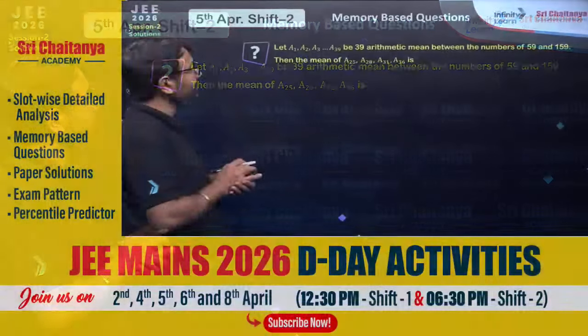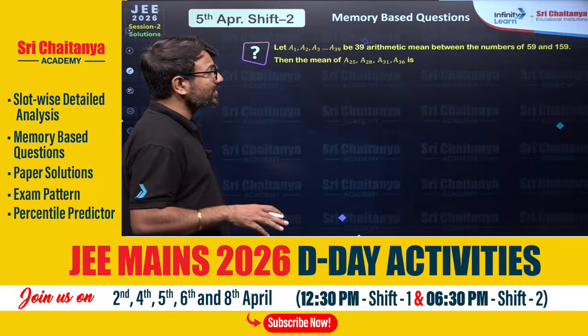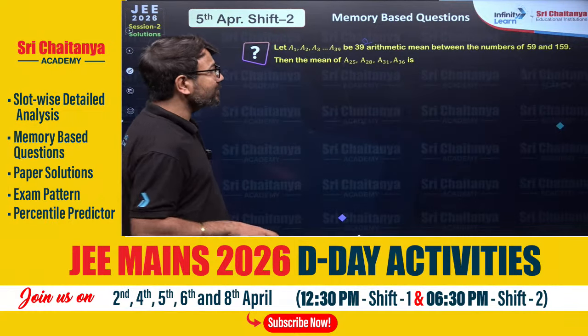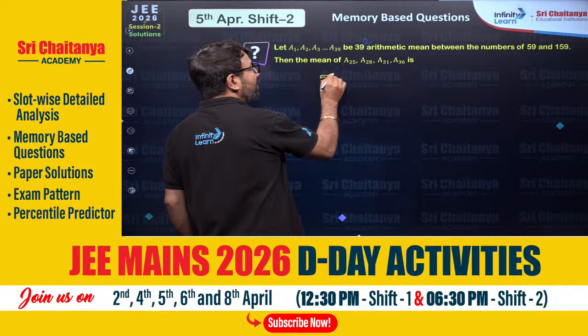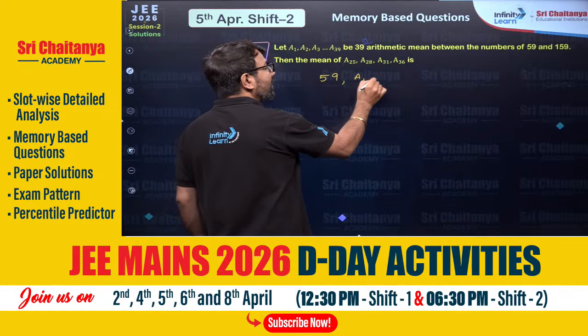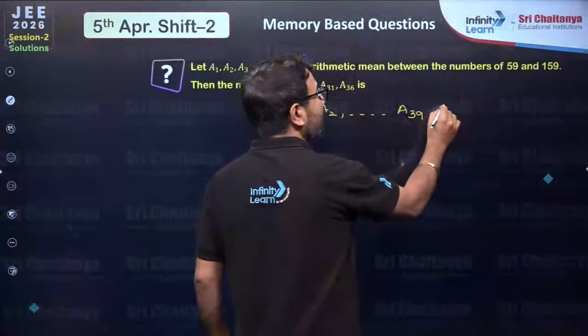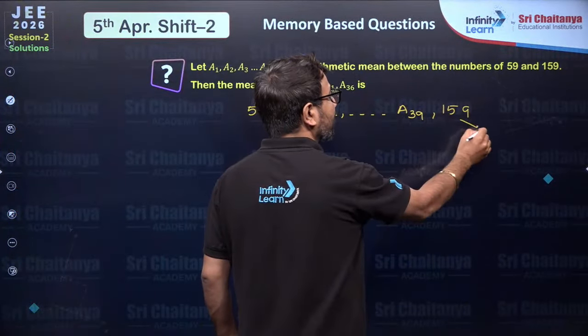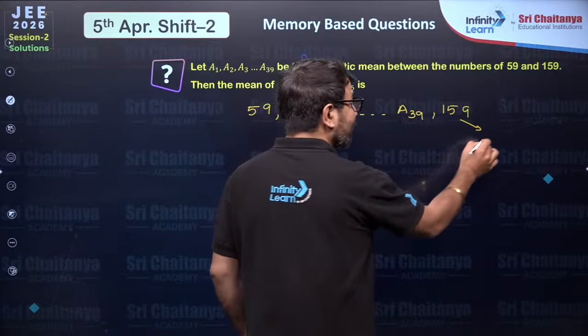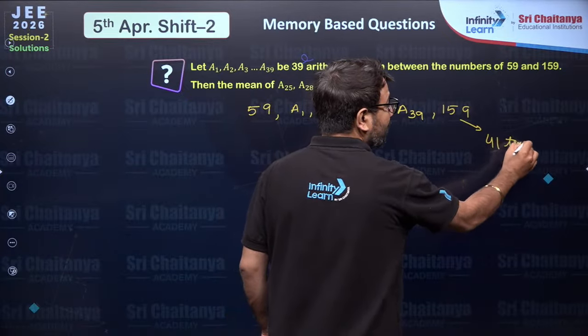They have said that there are 39 arithmetic means between the numbers 59 and 159. So 59 is the first number, and in between them you observe that 39 numbers are there and the last number is 159. So overall how many terms will be there? 41 terms.